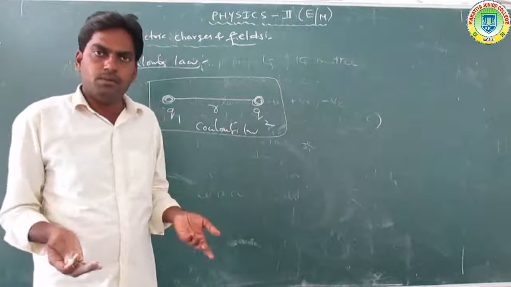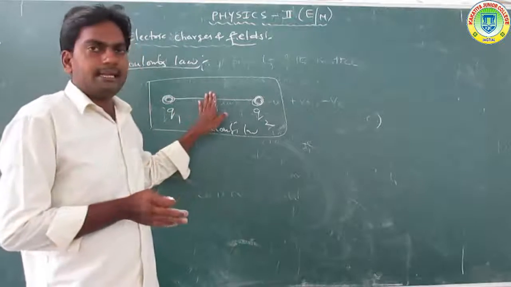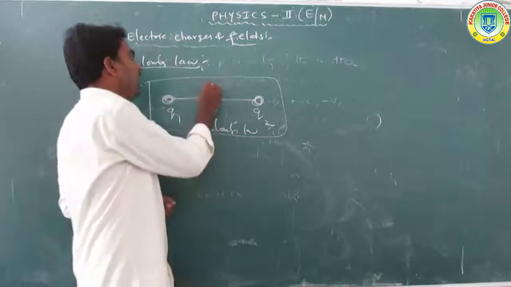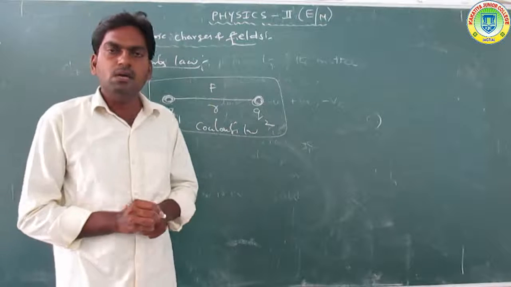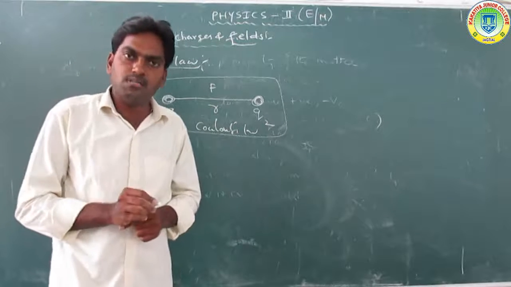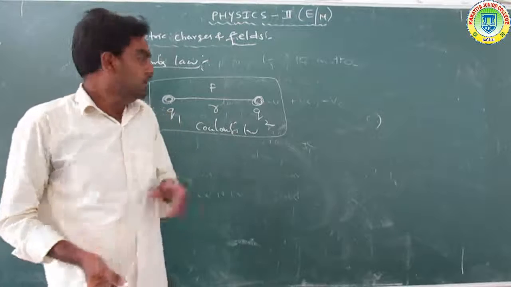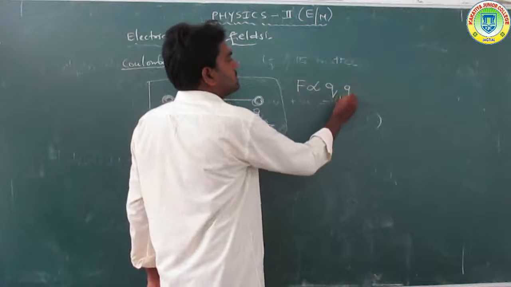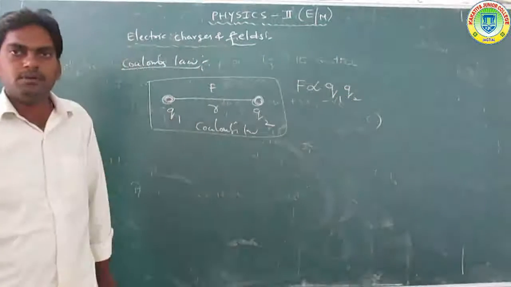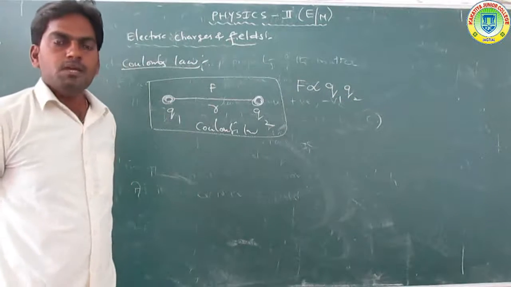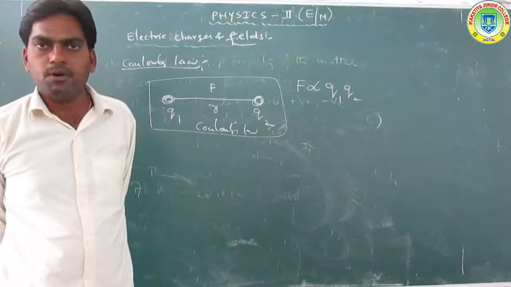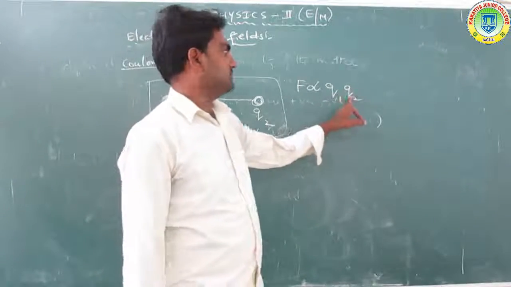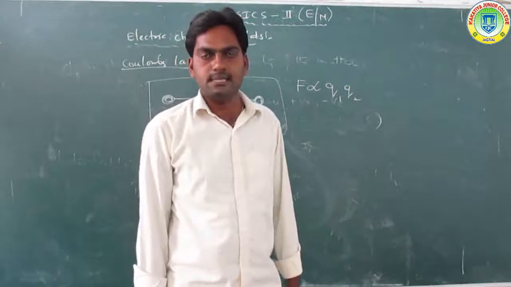According to Coulomb, the force F is directly proportional to the product of the two charges.